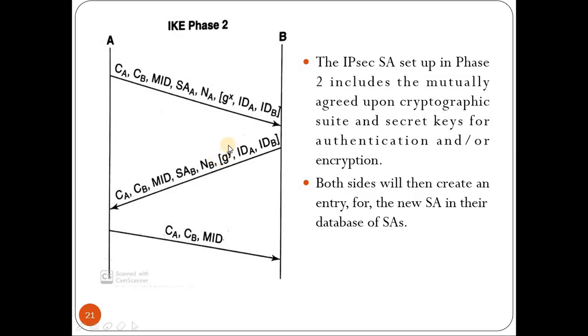It also sends G to the power Y and along with that the ID of A and ID of B. On receiving this, A will now compute G to the power XY mod P.